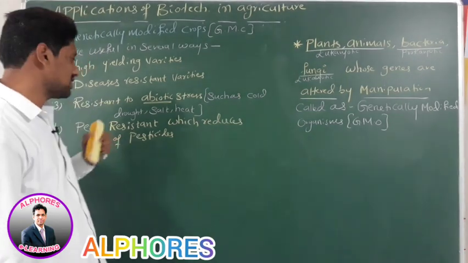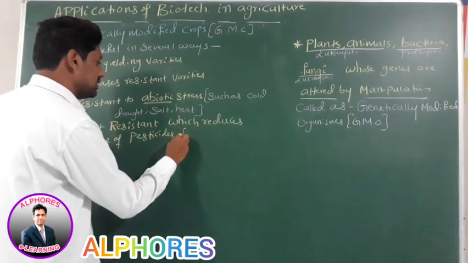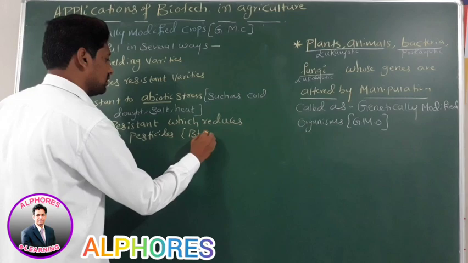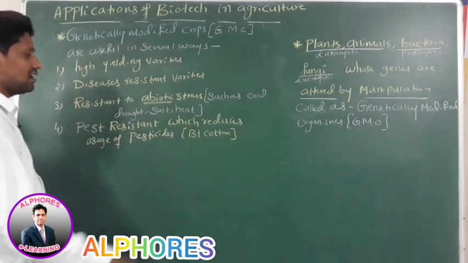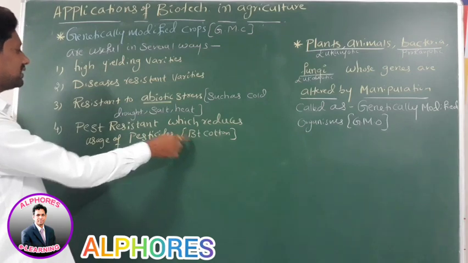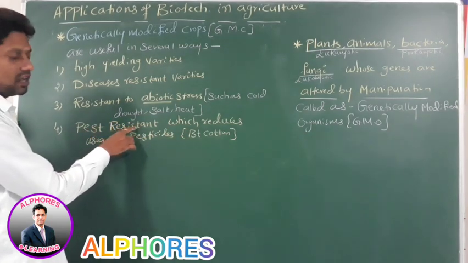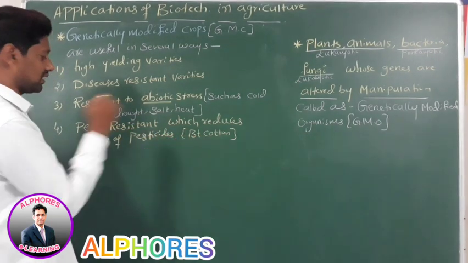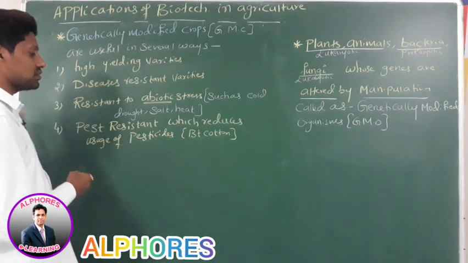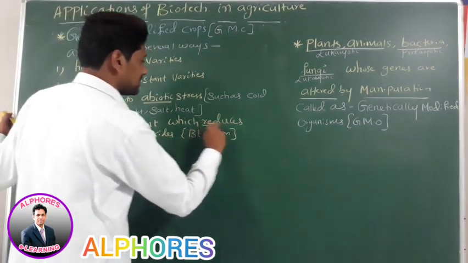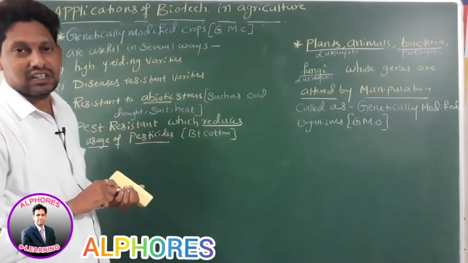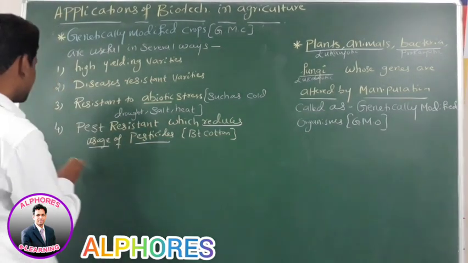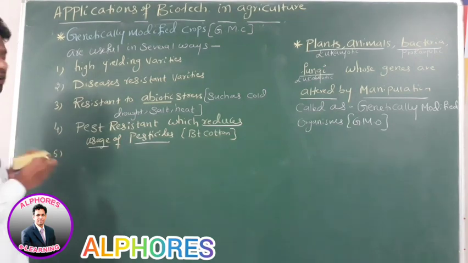The best example is BT cotton. BT cotton plant is pest resistant. So if we use BT cotton, it reduces the usage of pesticides. Is it okay? Next, number 5.